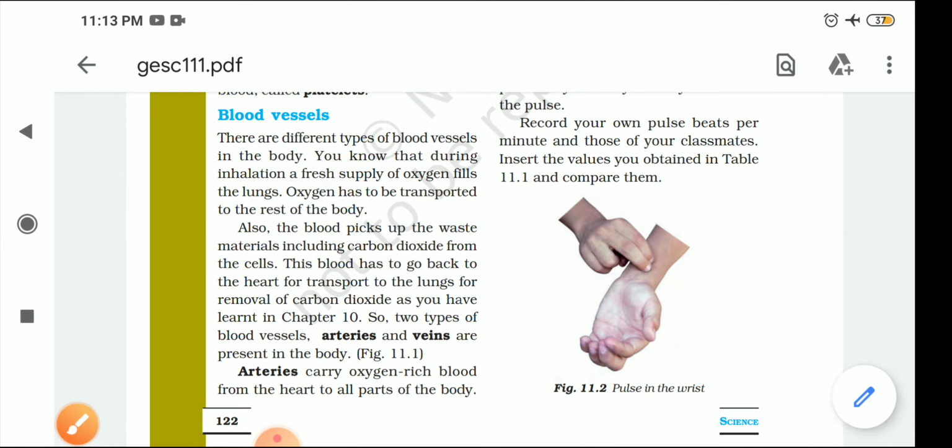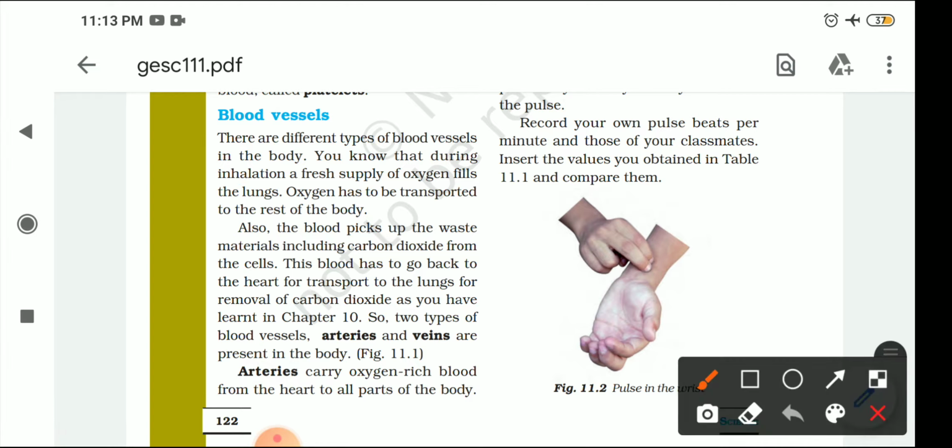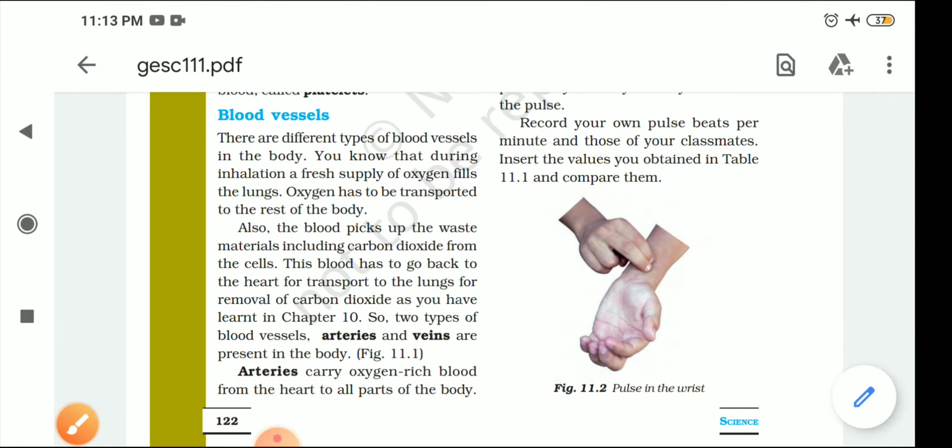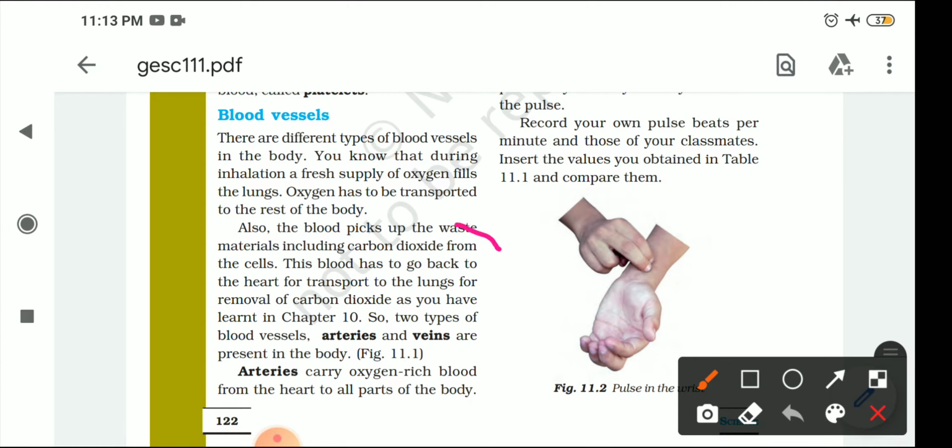Okay, now let's try to understand how and where they are carrying this oxygenated and deoxygenated blood. Just suppose this is your heart. I'm drawing a picture of your heart. Now as you know, lungs are there. The heart is just between the lungs, in the middle of it and slightly tilted towards the left side. Just suppose these are the two lungs. With these lungs two vessels are connected.